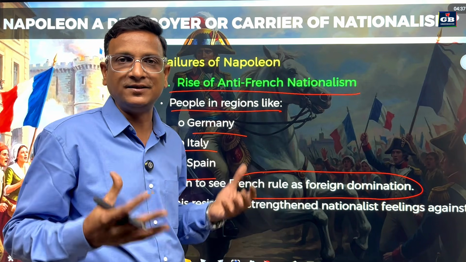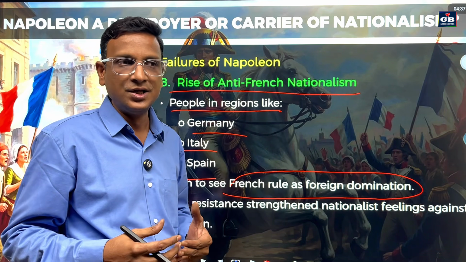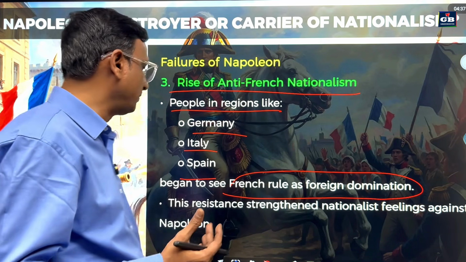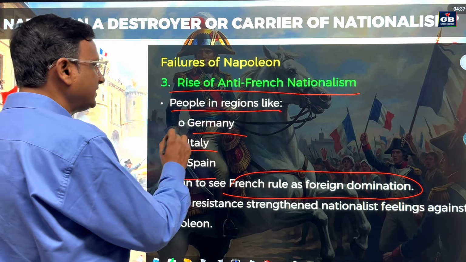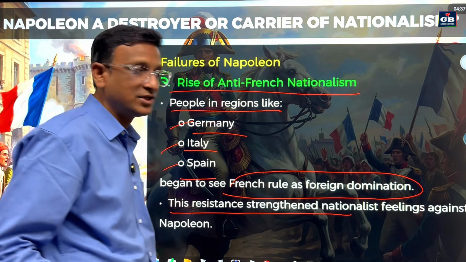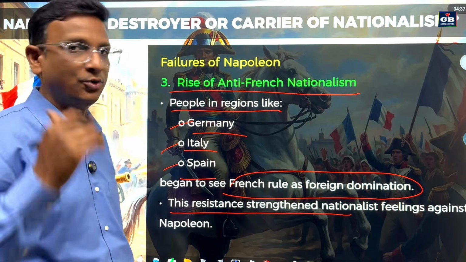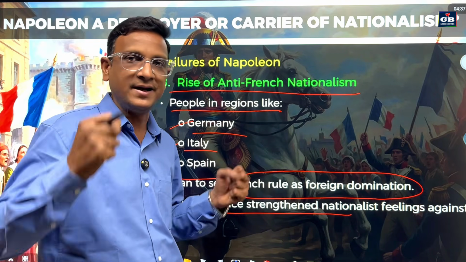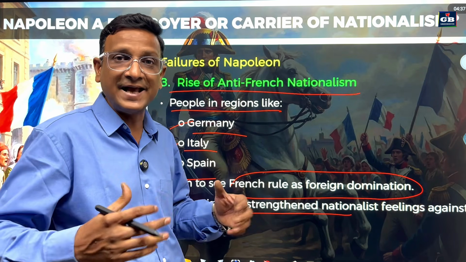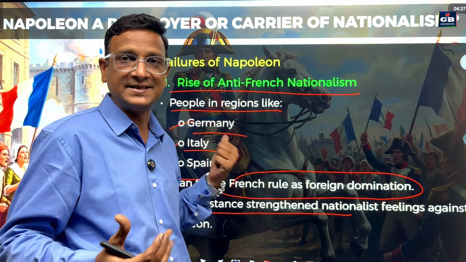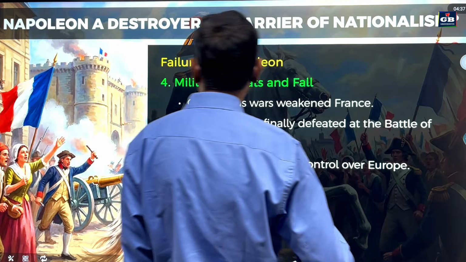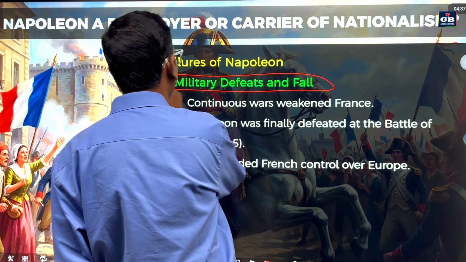He is dominating and looting our resources. That is the feeling the European people got. So this resistance strengthened nationalist feelings against Napoleon. They also got the nationalistic feeling because of Napoleon, but now they were showing this feeling against Napoleon because of his acts, right?